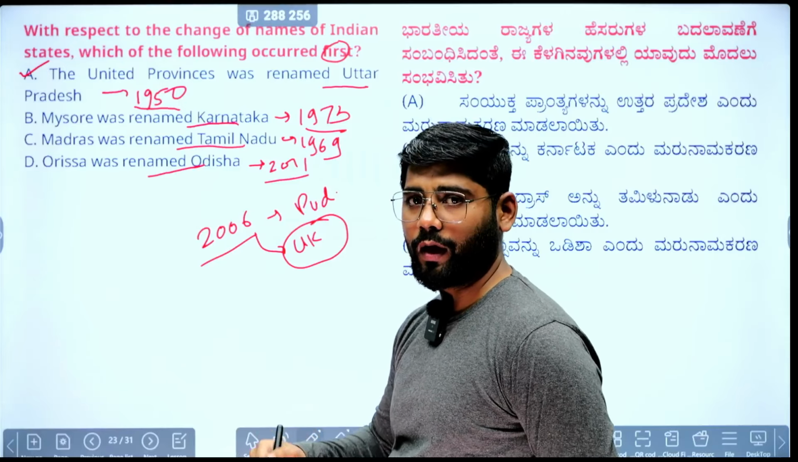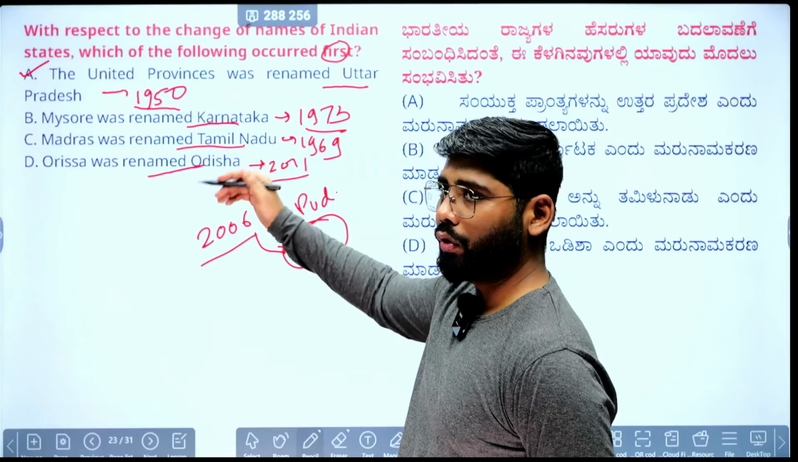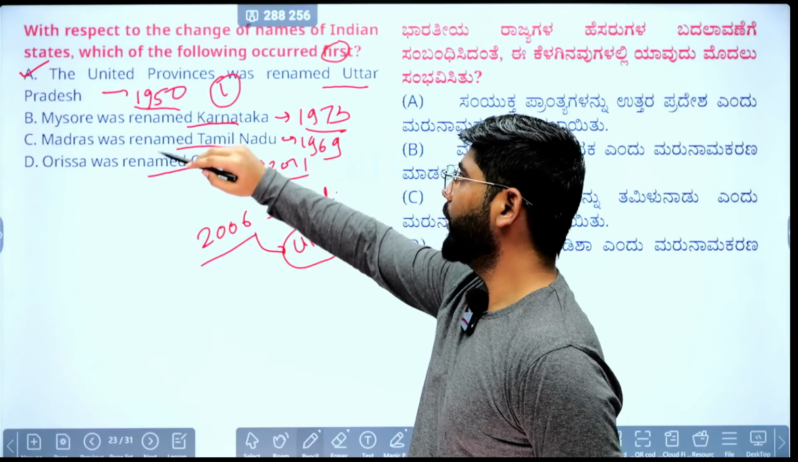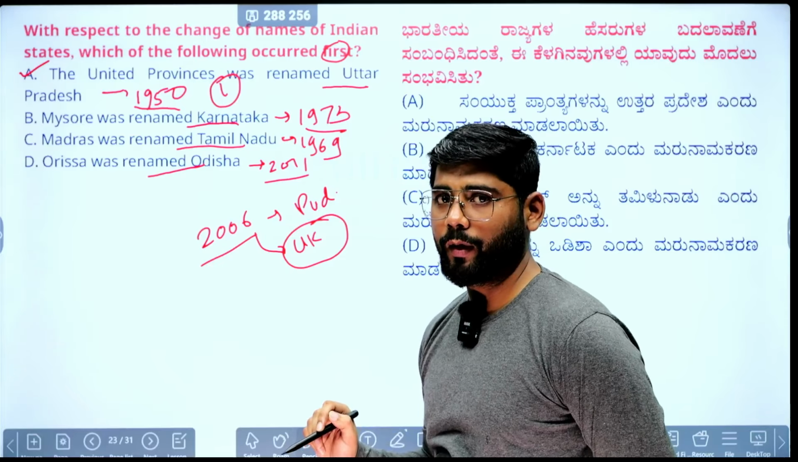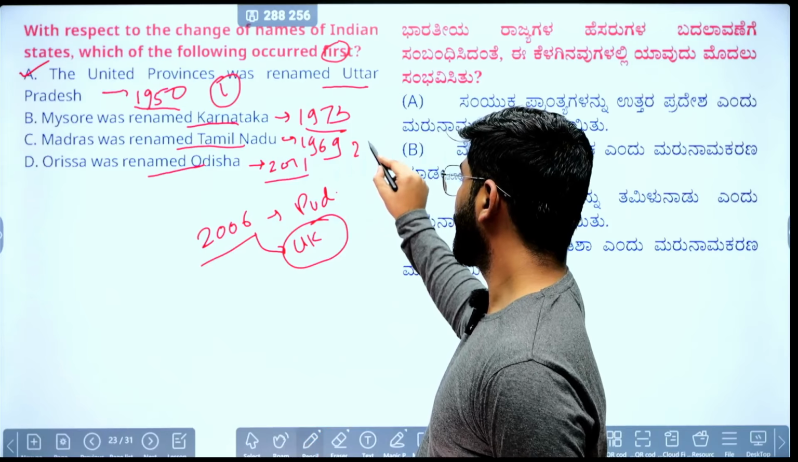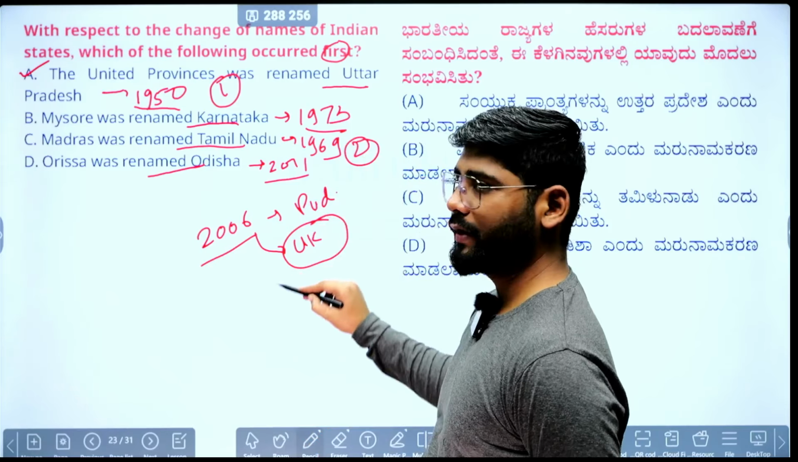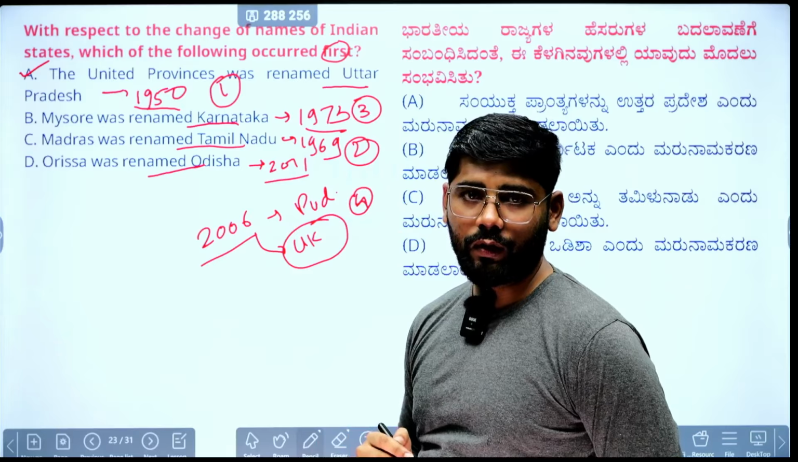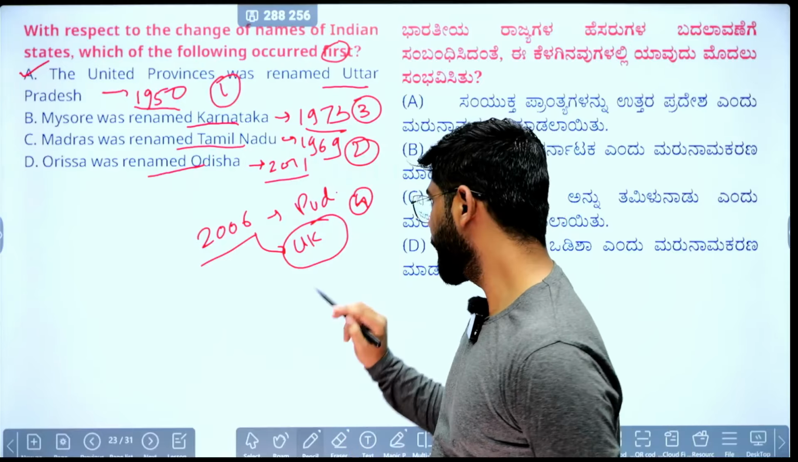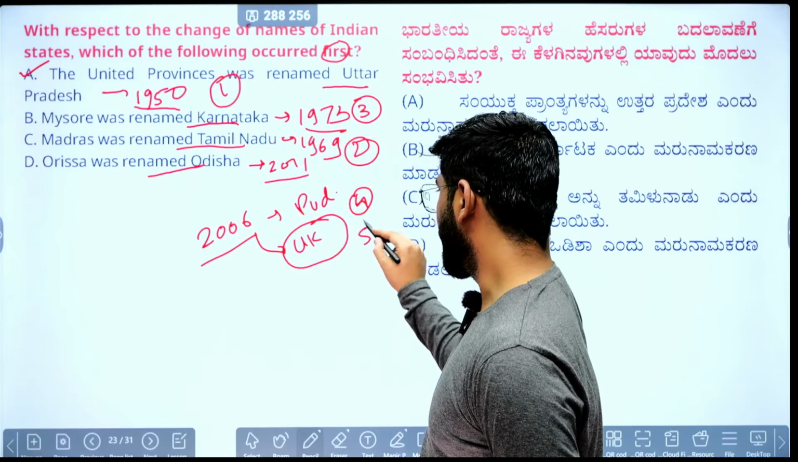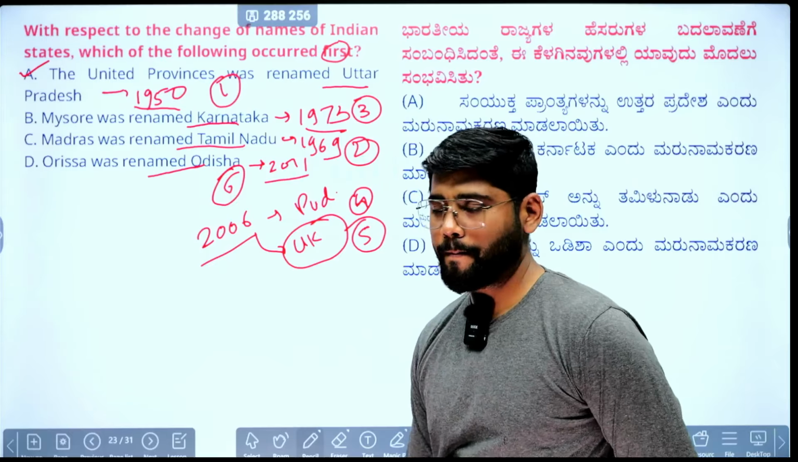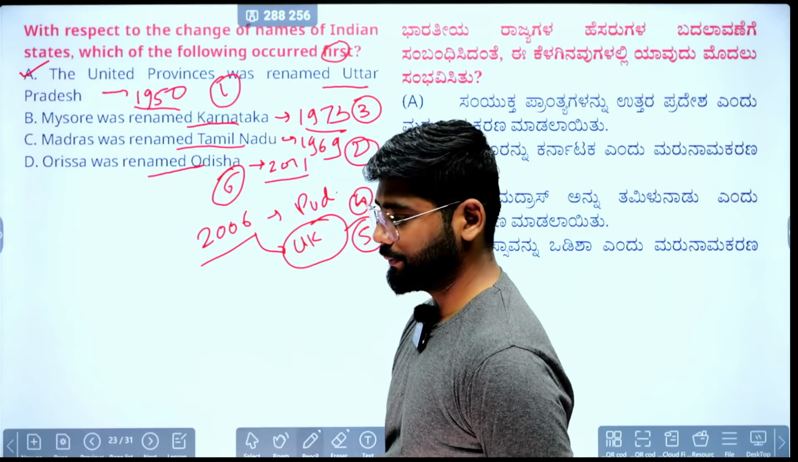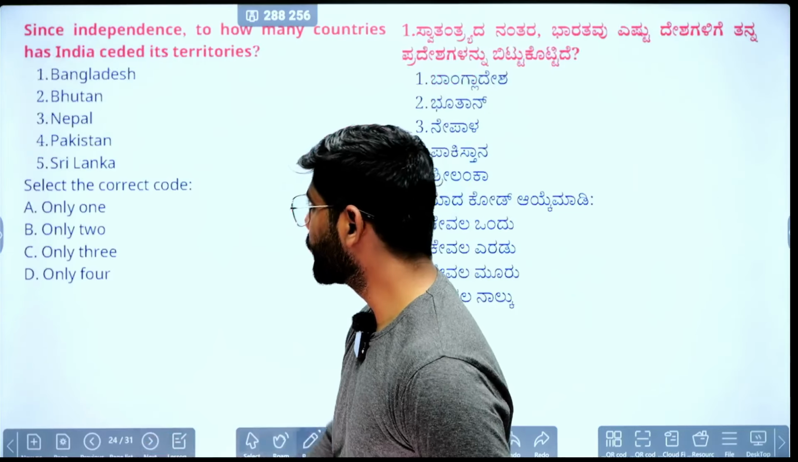If the question asks you to arrange them in chronological sequence, first will come UP, the United Province renamed Uttar Pradesh. Second, Madras renamed Tamil Nadu. Third, Mysore renamed Karnataka. Fourth, Pondicherry renamed Puducherry. Then Uttaranchal renamed Uttarakhand, and the last, Orissa renamed Odisha. So this is the chronological order. We'll move toward the next question.